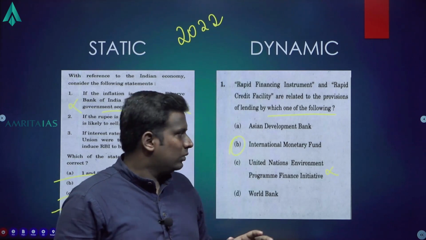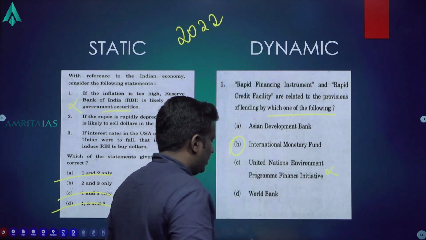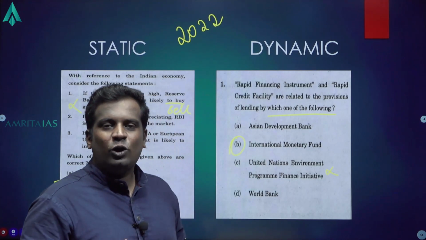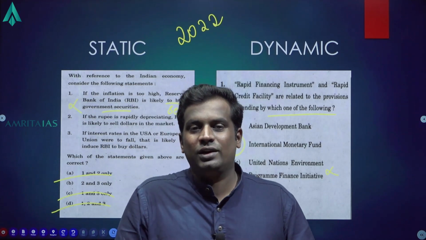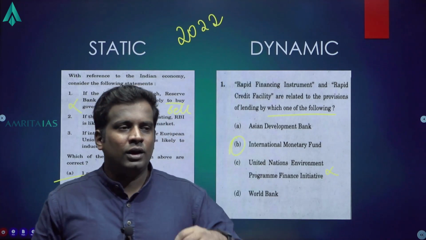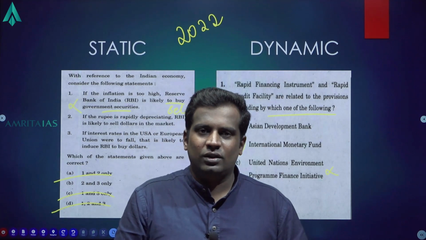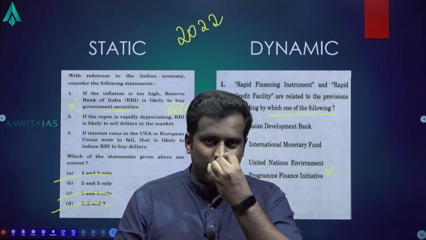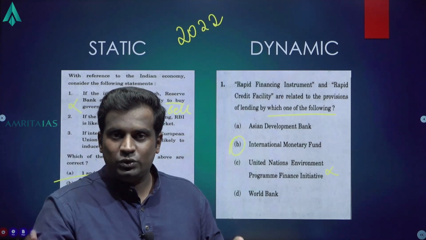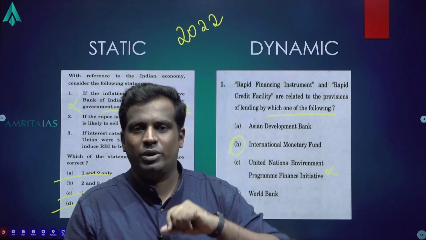Ideally, but I can tell you, having some common sense will help you eliminate C. And you know that ADB and World Bank are not necessarily lending institutions, they are development institutions. You would have learned that World Bank lends money only for development, not for some finance or anything. Usually they do joint projects with the government to lay roads, for groundwater rejuvenation, for solar power plants. They don't extend credit for balance of payments.